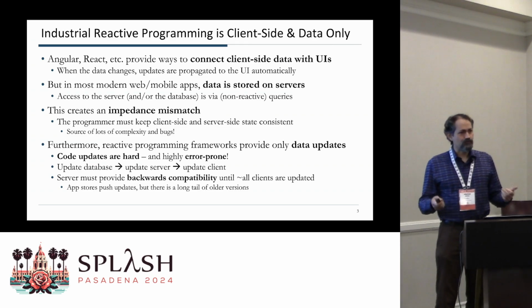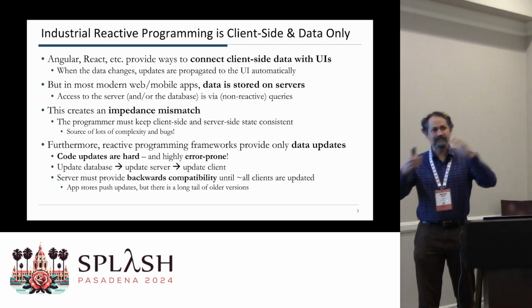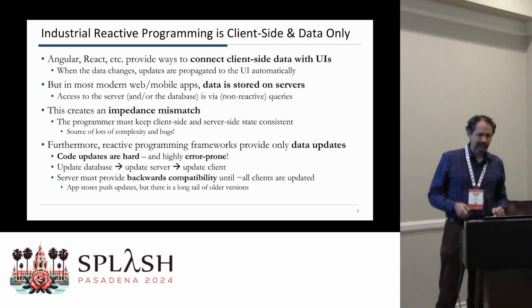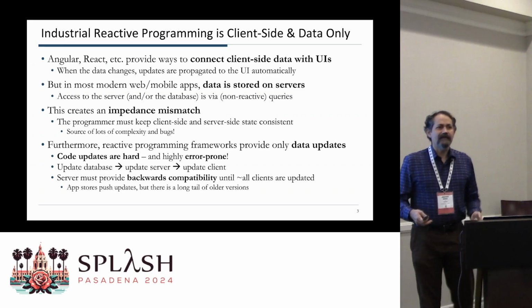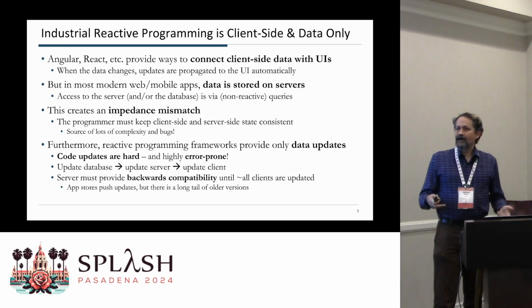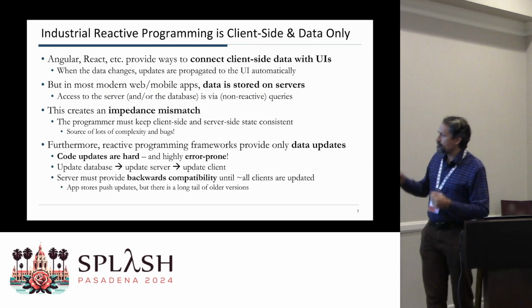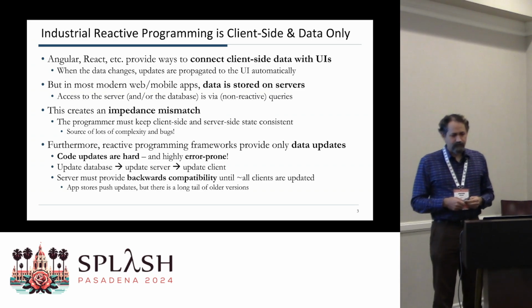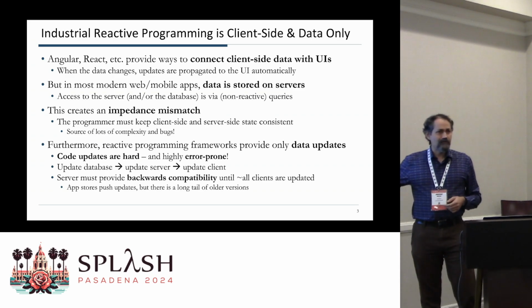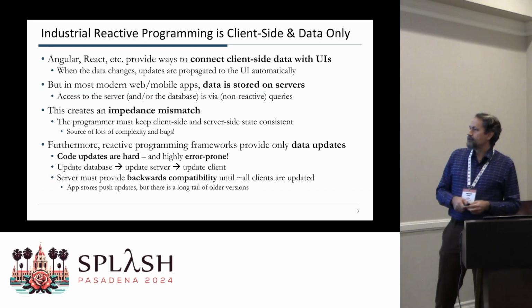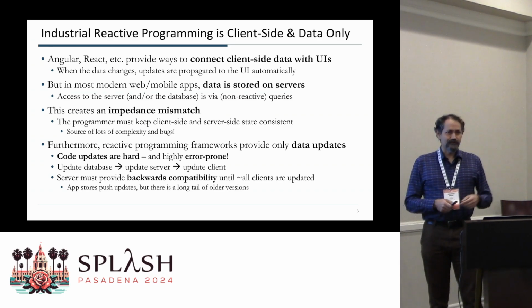You have to do this dance where you update the database schema, and then you update the data in the database to match the new schema, and then you update the server, and finally you can update the client. But by the way, if you get any of this order wrong, or you're not backwards compatible, because the clients aren't going to be updated immediately, this goes wrong, right? And your users see the pain.